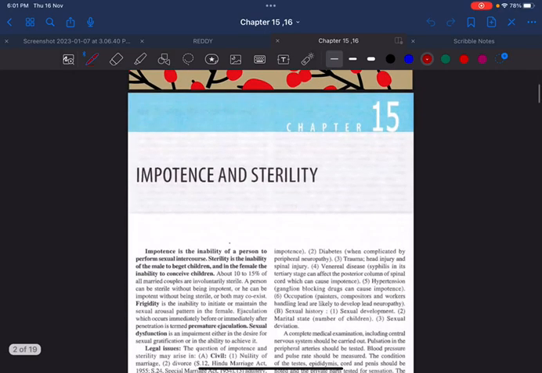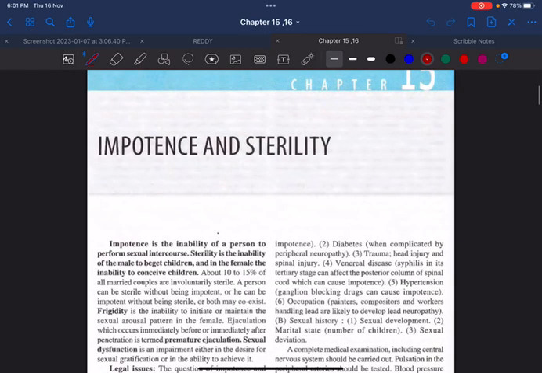So let us start with the chapter Impotence and Sterility. Here you have to understand the definition of impotence. Remember, impotence and sterility are two different terms. Impotence means an inability of the person to perform sexual intercourse, whereas sterility means the inability to conceive children in case of a female, or to beget children in a male.